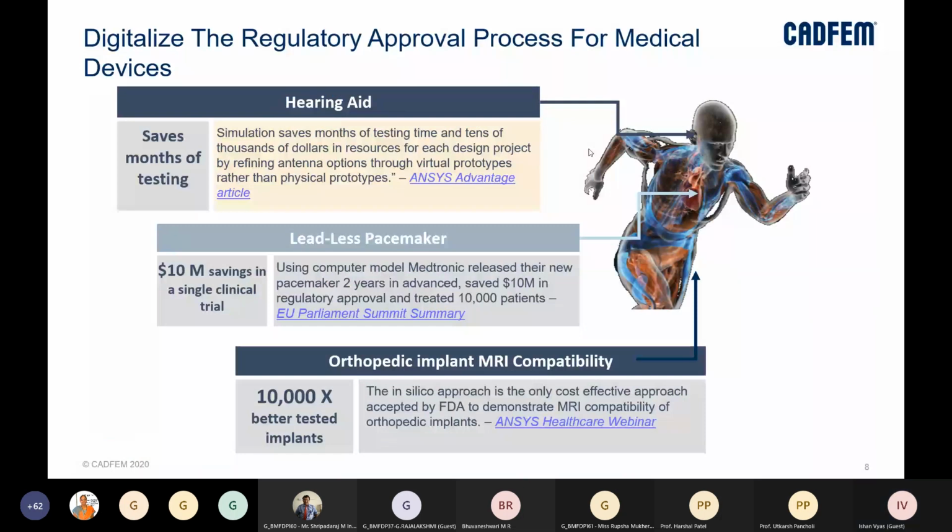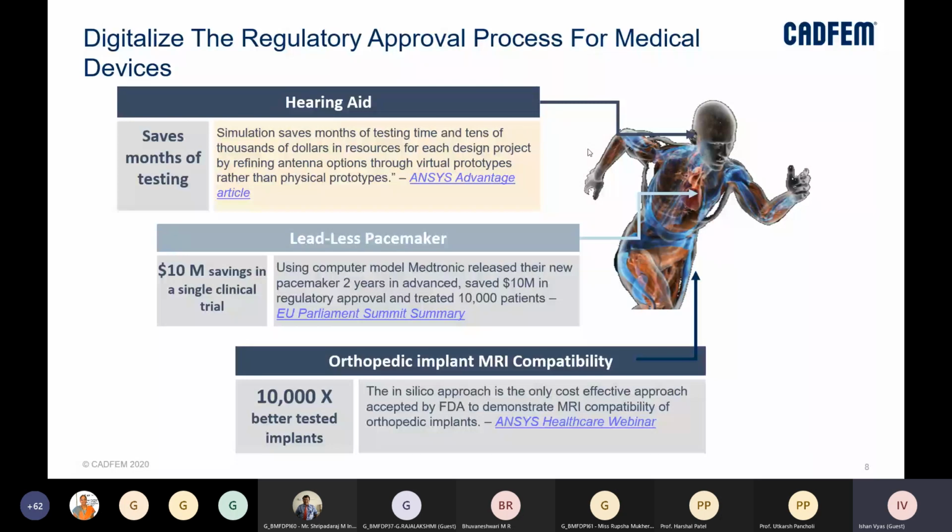If we talk about the regulatory approval process for medical devices, there are certain criteria or compliances, or documents which even the FDA has been working on to include simulation driven product development into the regulatory process, right?